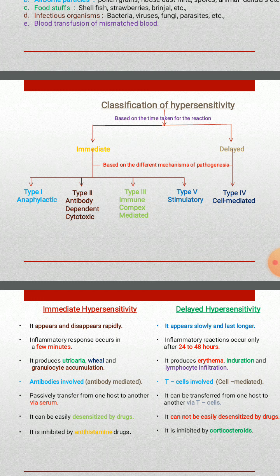Only type 4 belongs to the delayed type of hypersensitivity. So let us know the differences between the immediate type and delayed type of hypersensitivity.